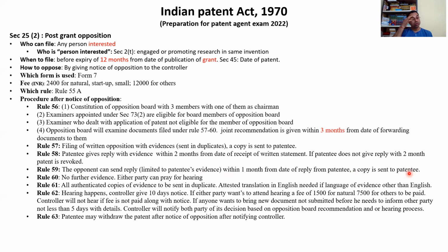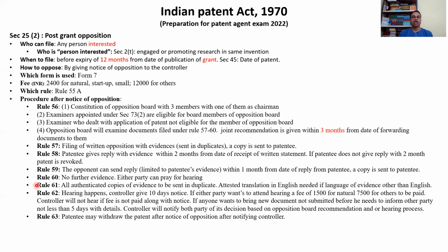Okay. So the patentee, the person who owns the patent, gives the reply within 2 months, and he gives some evidences. Okay. So you give evidences, he also gives evidences. Now I cannot add any further evidence now. Okay. Here my role is just limited to the evidence that he has submitted. I need to submit within 1 month.